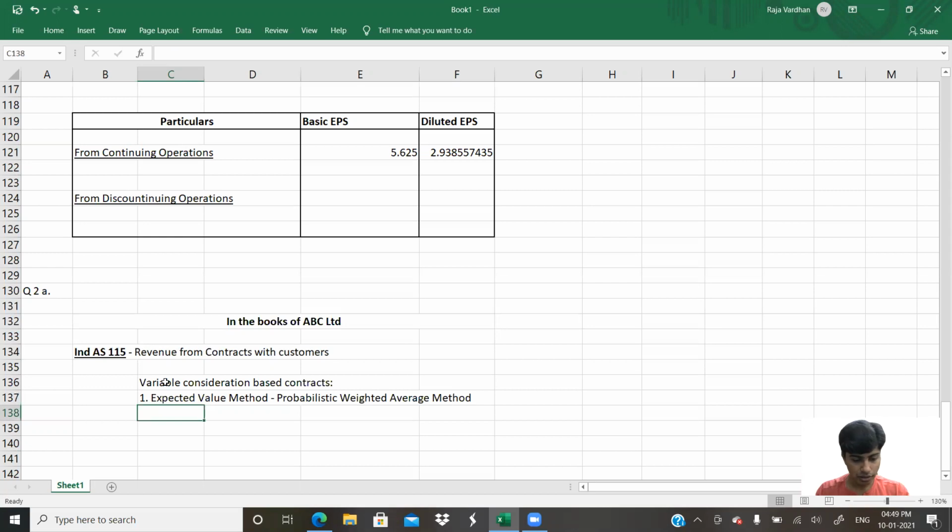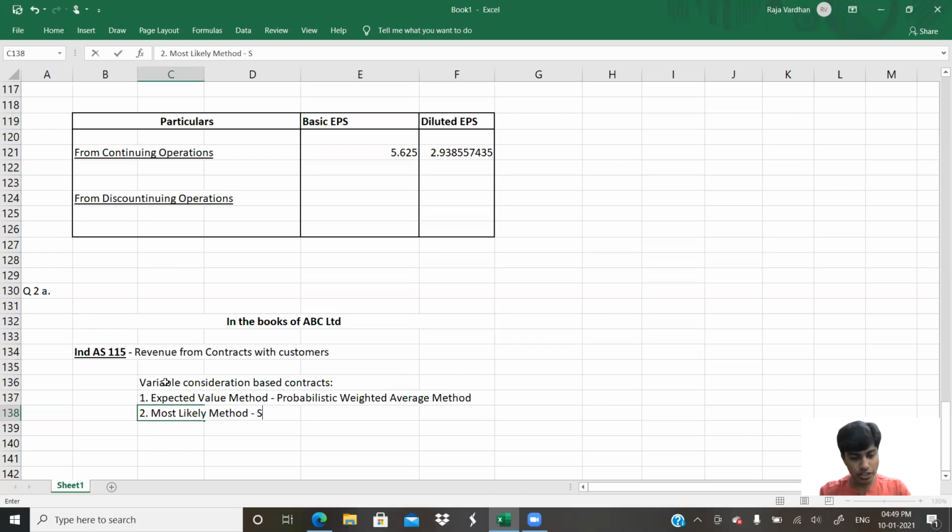Yep. Next method that we have is with regard to the most likely method. Most likely method is even easier. It is like eating a banana. But when it comes to management, when they're fixing those percentages, that's a hell of a task. Don't ask me how difficult it is.